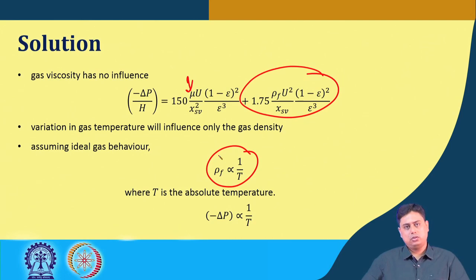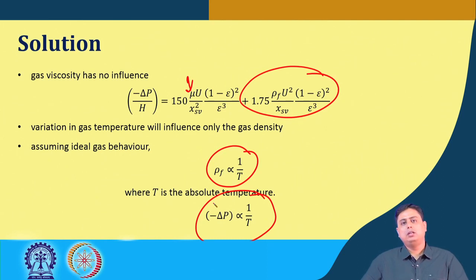So what will happen? If you increase the temperature, the gas density will decrease, and so the pressure drop. So the temperature will have a similar effect, inversely proportional to the density.